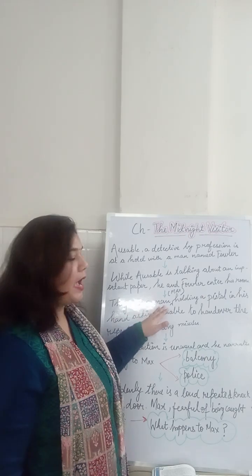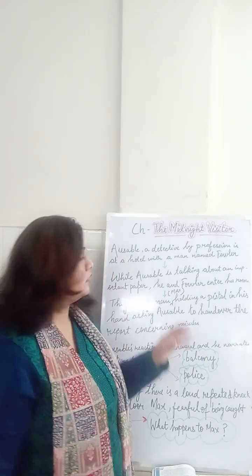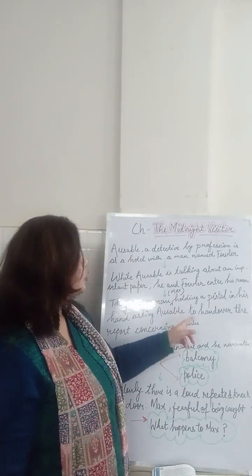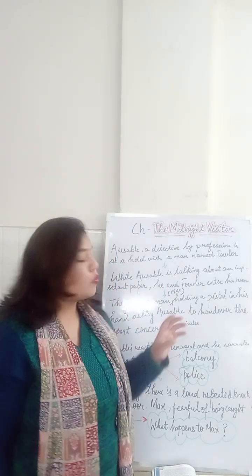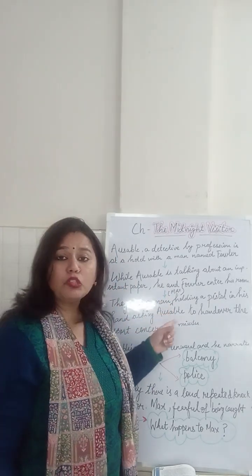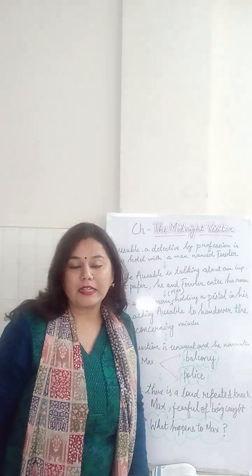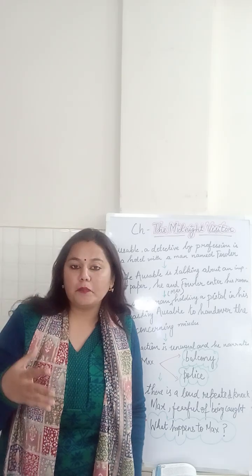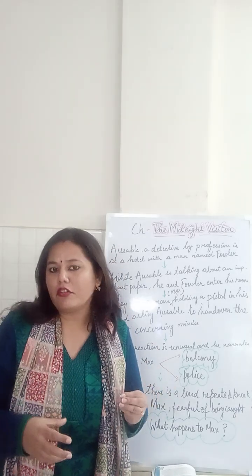They see a man holding an automatic pistol in his hand, asking Oswald to hand over the report concerning missiles. So who was this man holding the automatic pistol? It was a man named Max.